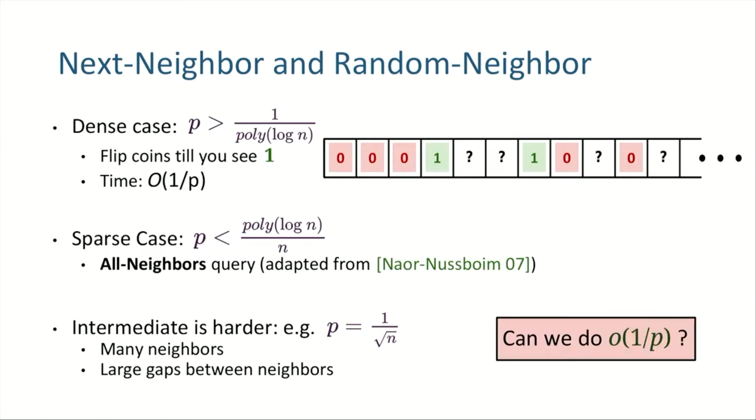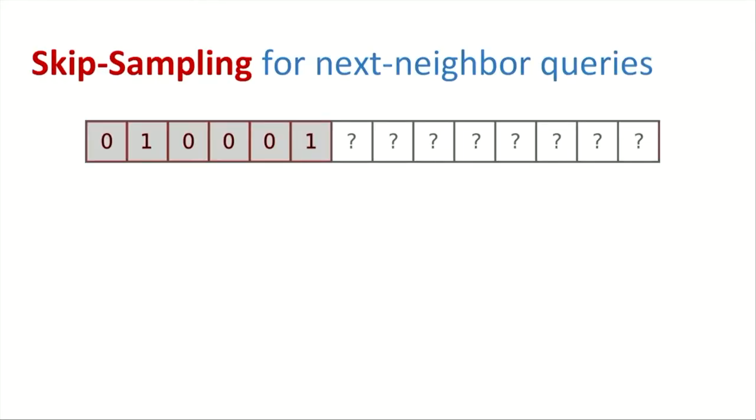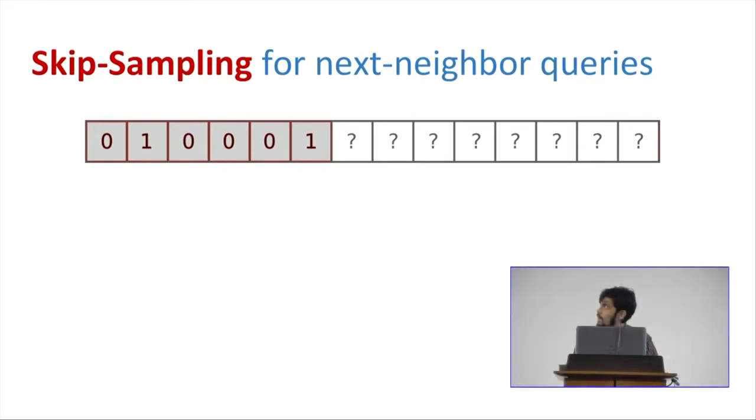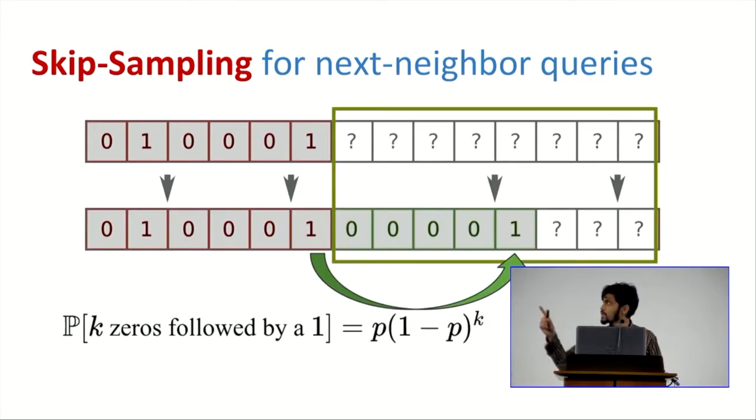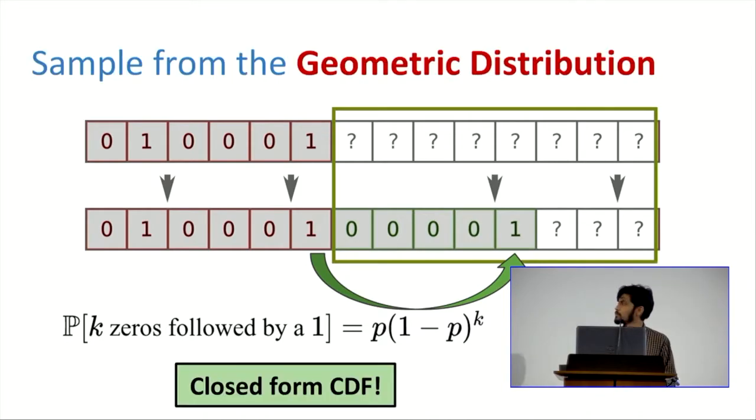Now, 1 over p is square root of n, but we actually want to do polylog of that. So we want this exponential improvement, and I'll show you briefly how we do it. Let's take this picture we had, and instead of going one by one, what if we could directly jump to the next neighbor? This is not too difficult because the probability of finding k zeros followed by a 1 is just the geometric distribution, which we can sample from efficiently. So we can efficiently find the value k such that this happens, because the geometric distribution has a closed form CDF.